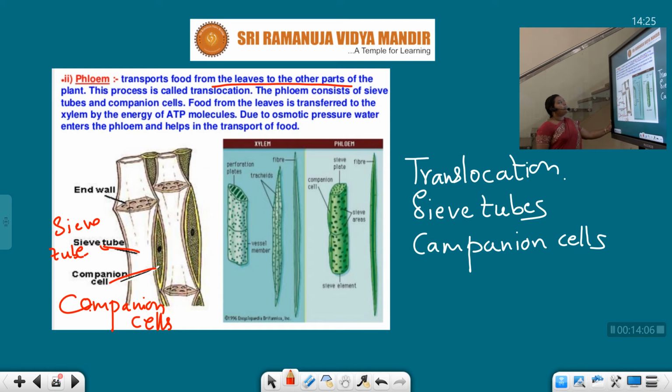Okay, and the food from the leaves is transferred to the phloem by the energy of ATP molecules due to the osmotic pressure. Water enters the phloem and helps in the transportation of the food. Here, this is the xylem and this one is the phloem. Xylem consists of tracheids, vessels and xylem fibers, whereas phloem consists of companion cells and sieve tubes.